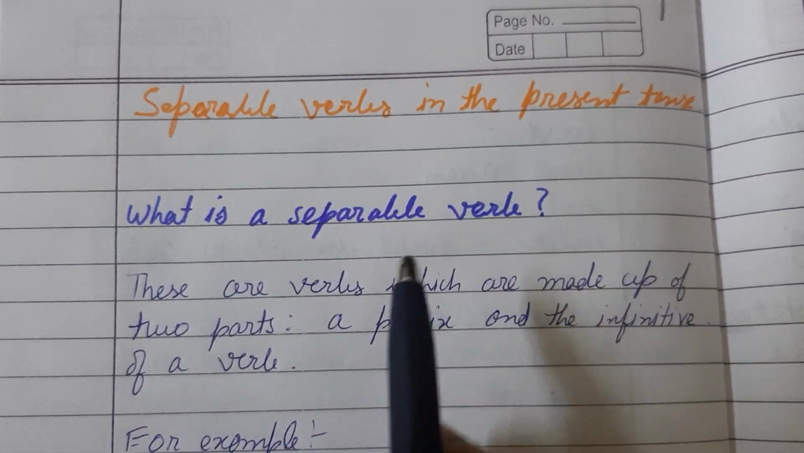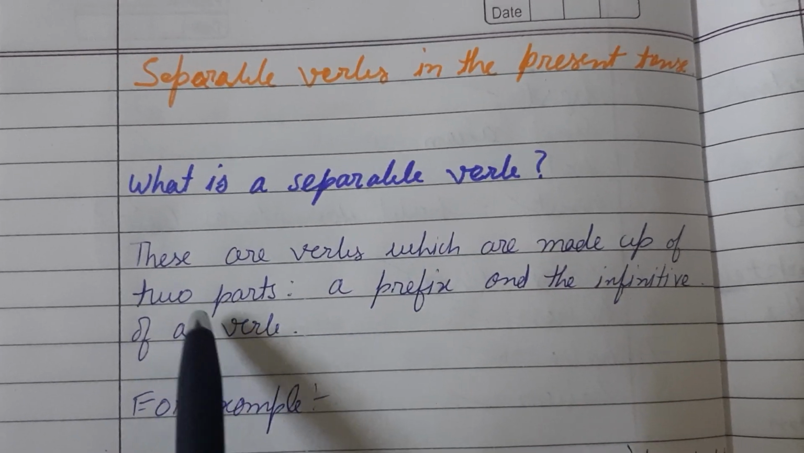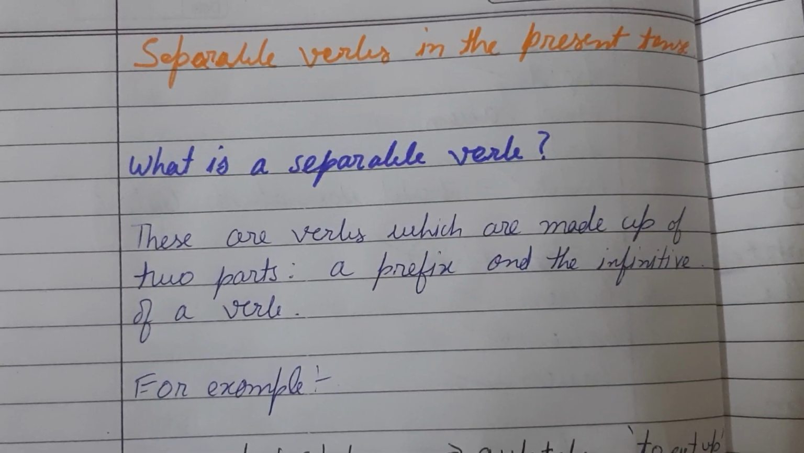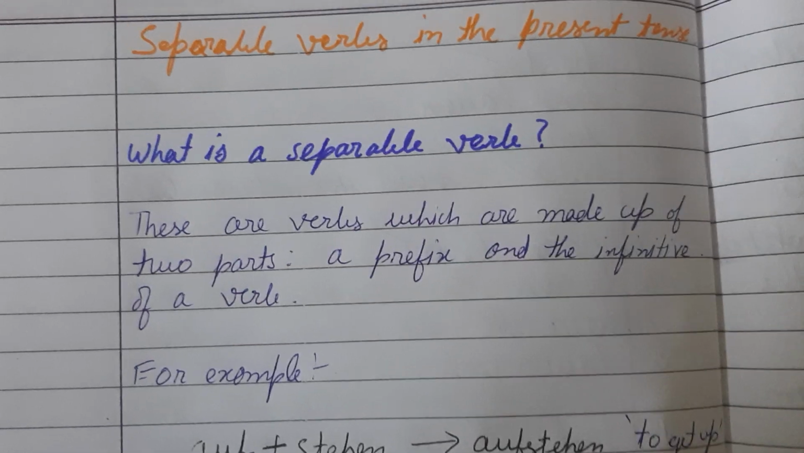Separable verbs in the present tense. What is a separable verb? These are verbs which are made up of two parts, a prefix and the infinitive of a verb.